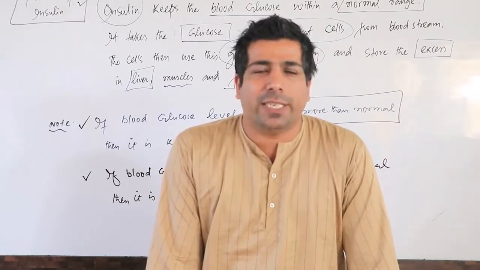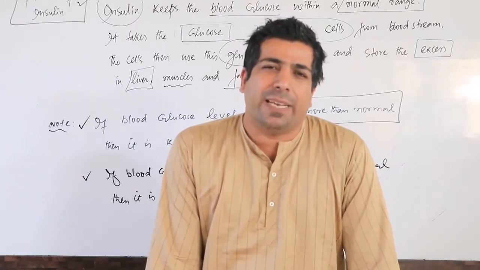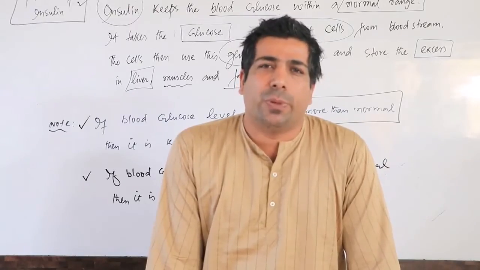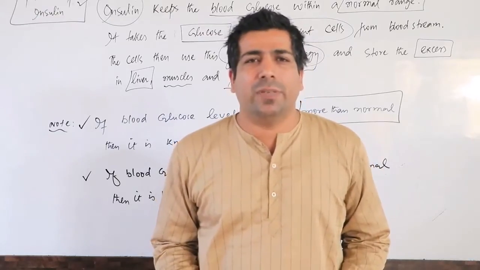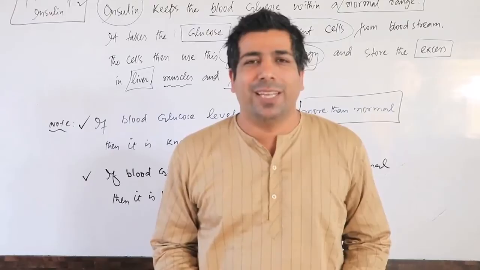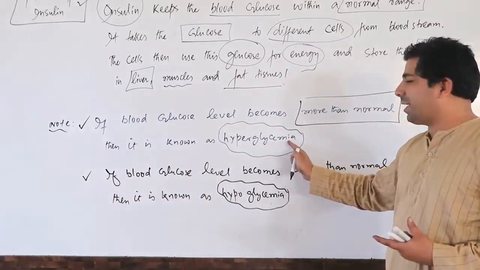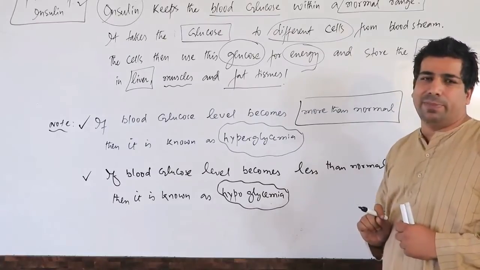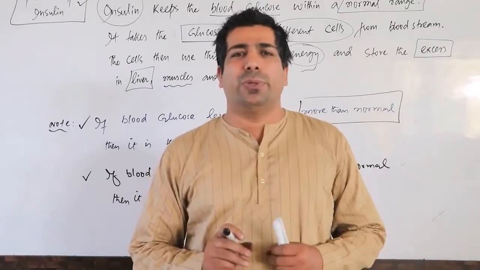Or you can say that the beta cells of pancreatic islets do not produce insulin. Or they may produce insulin, but that insulin will be defective. So what is the reason behind the hyperglycemia condition? The reason is very simple: the beta cells do not produce insulin.